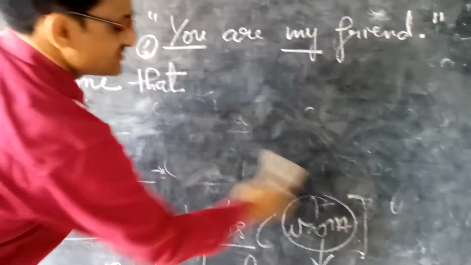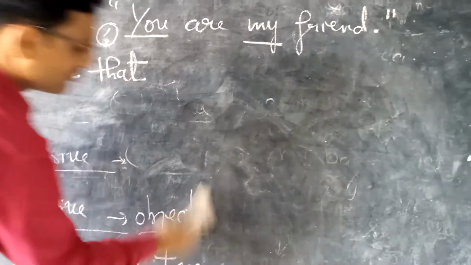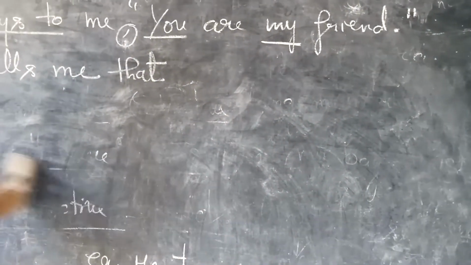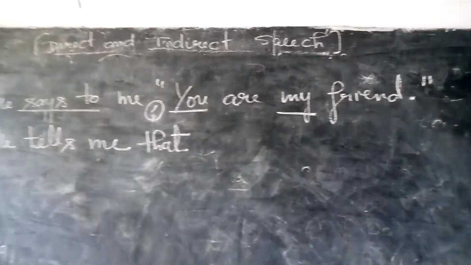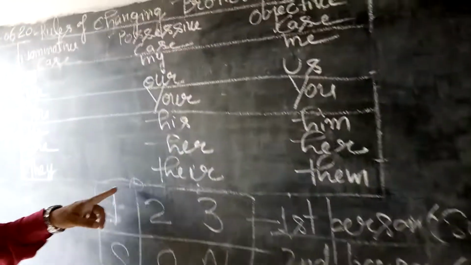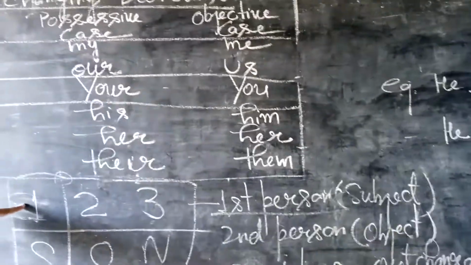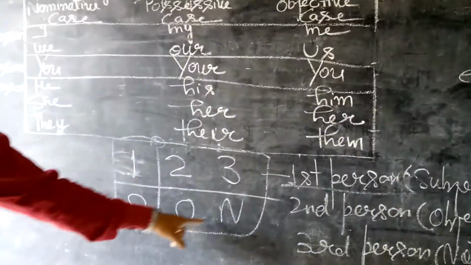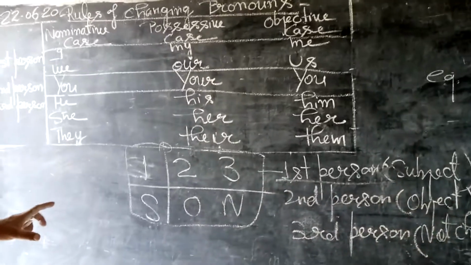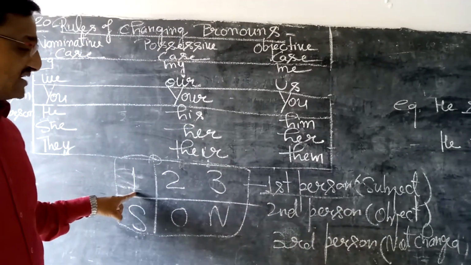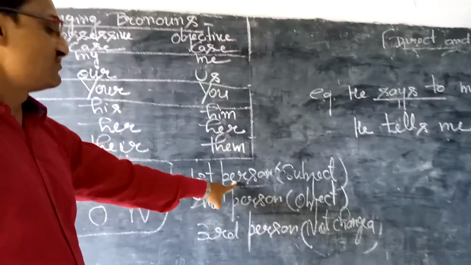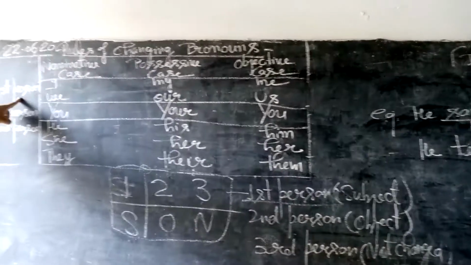Now students, I am going to show you a very easy guideline so that you can easily change the pronouns. Now look here. Here is a box given. In this box you can see 1, 2, 3, SON. This is the miraculous, wonderful formula of changing the pronouns. So students, one means first person pronouns. These are first person pronouns.